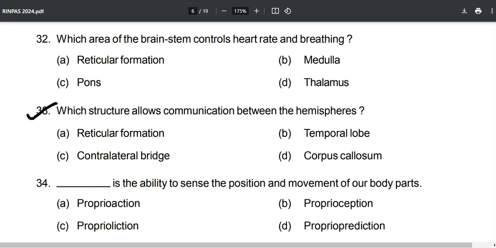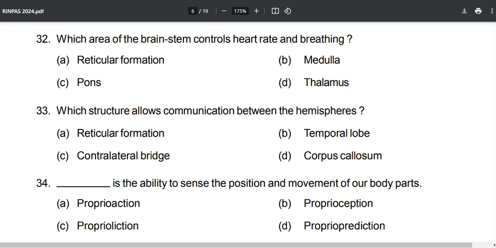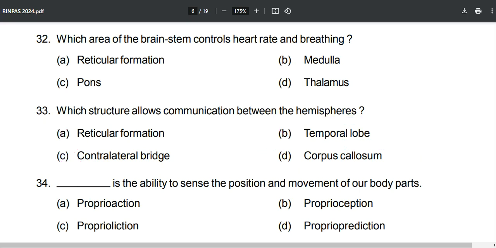Now, the next one is which structure allows communication between the hemispheres. The past 5 to 6 questions which we are solving are directly from Sonrake Citarelli. Period. No need to do anything crazy apart from reading books. Reticular formation? No. What is this contralateral bridge? No. Temporal lobe? No. Why would this lobe communicate between two hemispheres? The correct answer is your corpus callosum. Okay, option D is the correct answer.